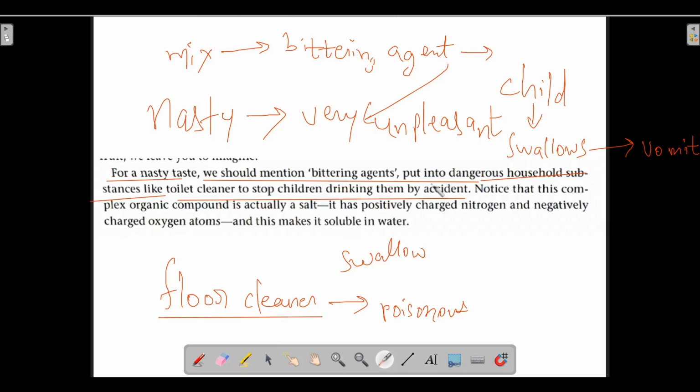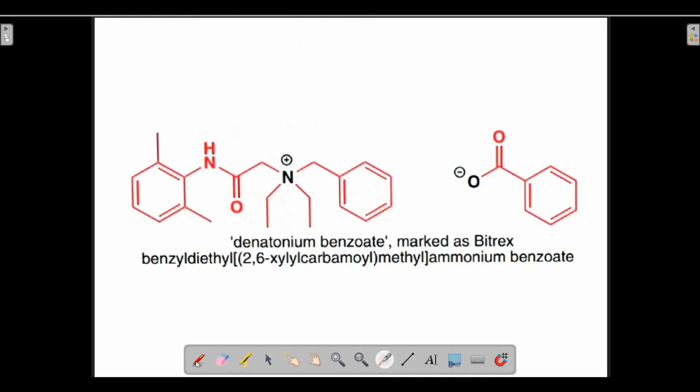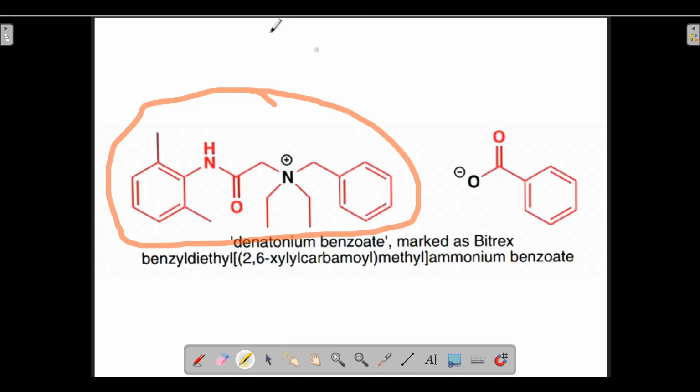Now how does this look? The compound looks something like this. It is a salt. This is the positively charged ion, and this is the negatively charged ion. The bittering agent is called Bitrex, and its common name is denatonium benzoate. What is the common name of this bittering agent?